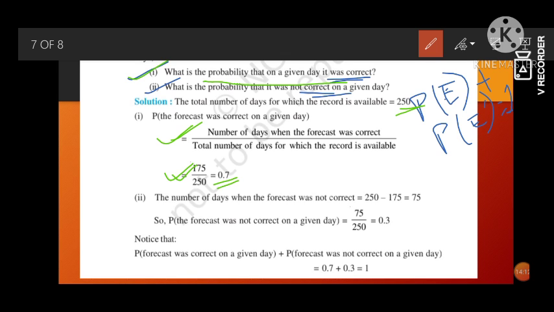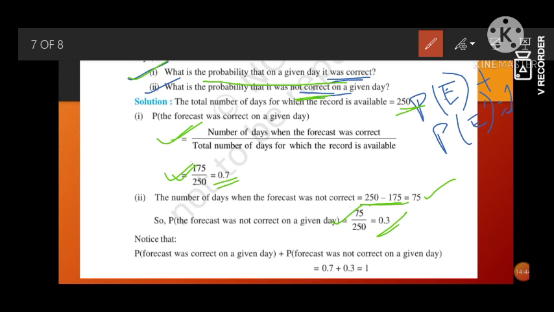So our first part is done. Second part, what is the probability that it is not correct? Not correct means we subtract 250 minus 175, then only we will get the not correct days, which is 75. So the probability will be 75 by the total number of records, so 75 by 250, which is equal to 0.3.